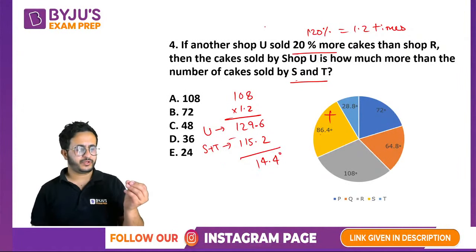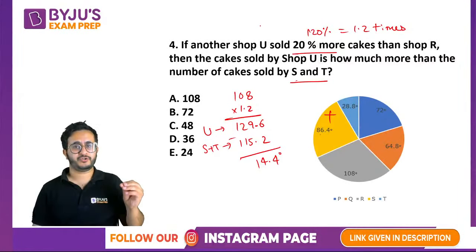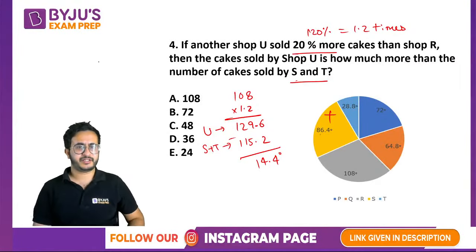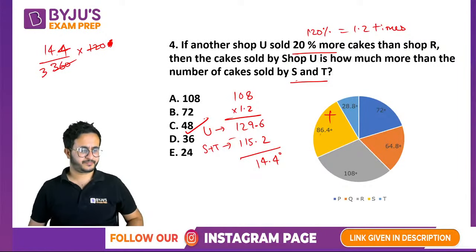So all intermediate calculations should be done in degree or percentage terms. So 14.4 degree by 360 into 1200, or you can say 144 into 120, because decimal and 0 will cancel out. Okay, so 144 divided by 3 is 48. So the answer will come as 48. Okay, so this is how we do calculations in pie chart, right?